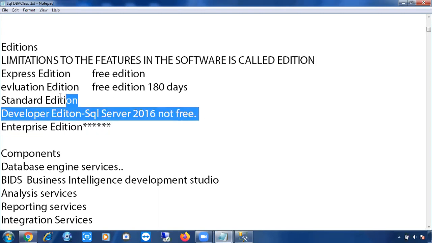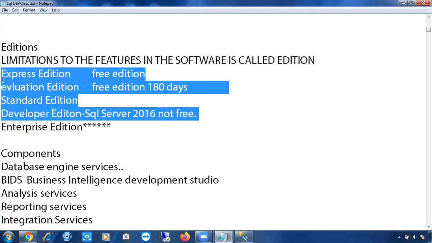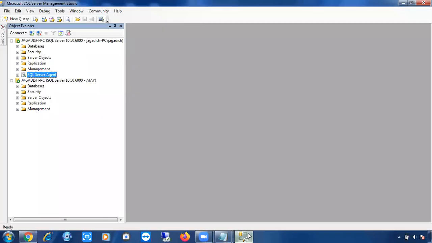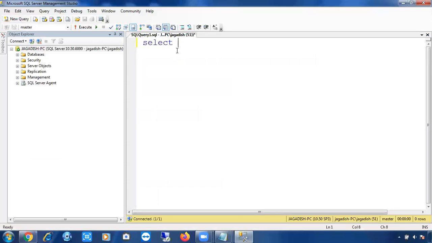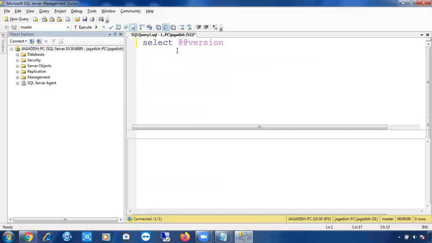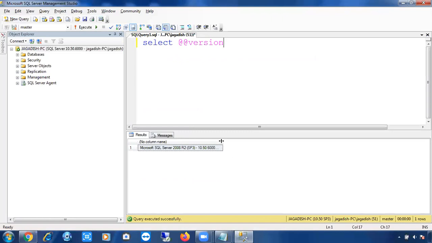Now you can ask one question: how to check the edition? Where to see the edition of the SQL Server? Earlier we discussed a query. What is the query to find the version of the SQL Server? SELECT @@VERSION. So let me run the same query, SELECT @@VERSION. Once it executes, this is your column.